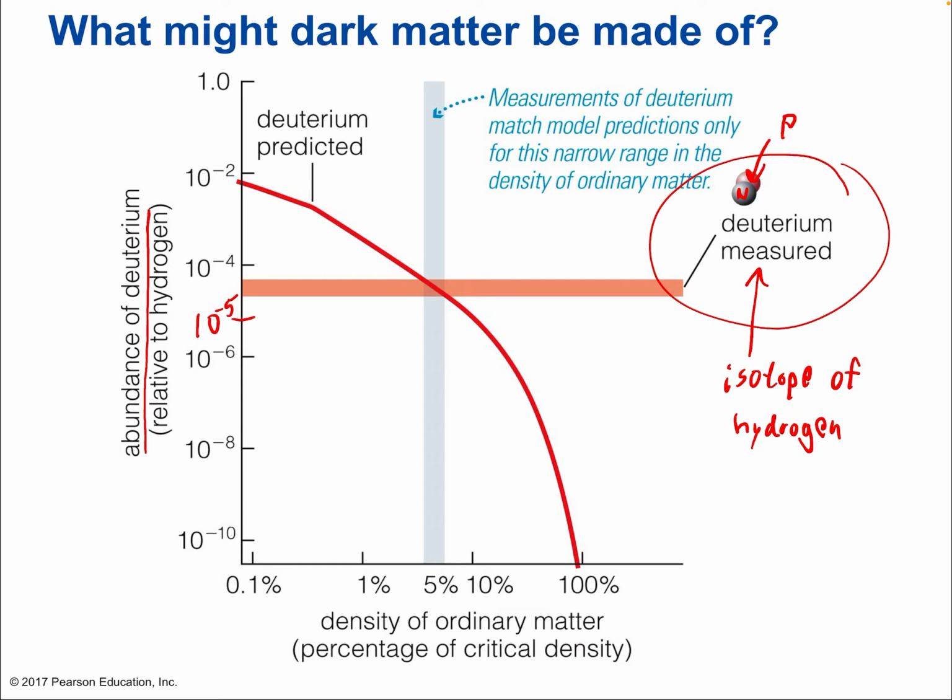So in other words, for about every 50,000 normal hydrogen atoms, there's one deuterium atom, okay? So again, not a huge amount of the population of hydrogen is deuterium. But what does that tell us? Well, that tells us something about how much ordinary matter makes up of the total universe.